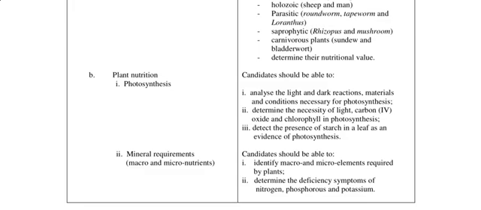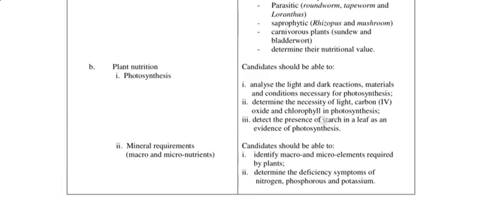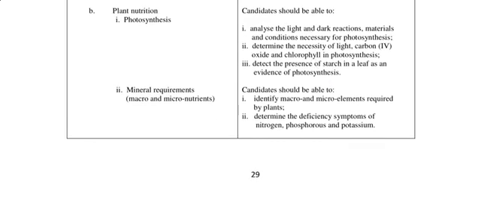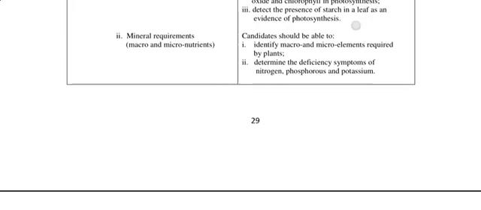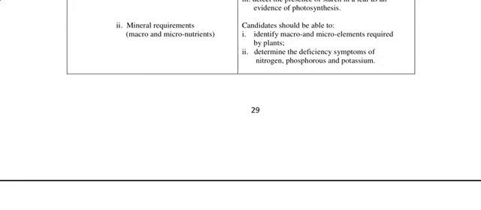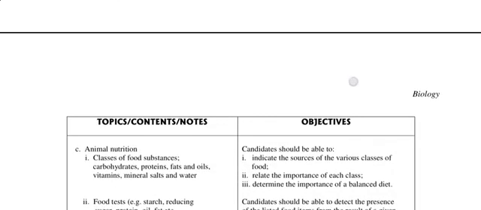Well, I always advise, if you are using Modern Biology, it gives you a whole cover of all that is here. Then for the mineral requirements, you are to identify micro and macro elements required by plants, know their functions, very important, and then determine the deficiency symptoms of NPK. NPK is mostly used for fertilizers, so it's a very important part. Even apart from NPK, you still have to know that of magnesium and some others. Then you know that copper is a micronutrient, you just have to know that.